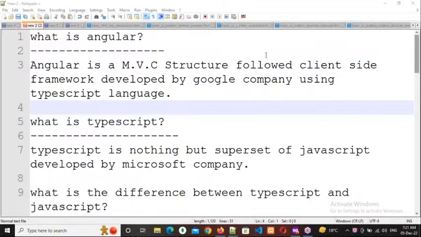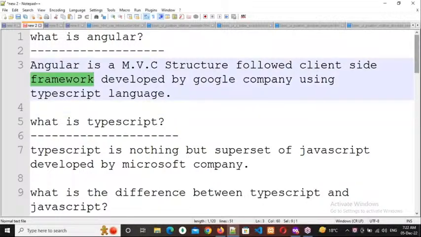Right. Now, framework. Why is everybody using frameworks nowadays? It is a client-side framework, right? We understand the difference between client-side and server-side technologies. Now we need to understand this framework. Why is everybody using a framework to develop their application nowadays? As per your knowledge, you can respond.